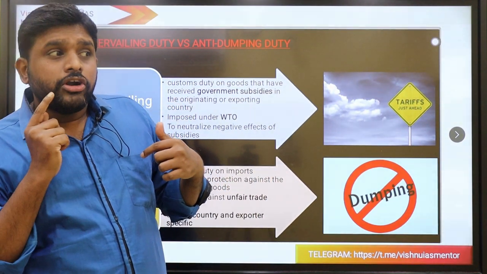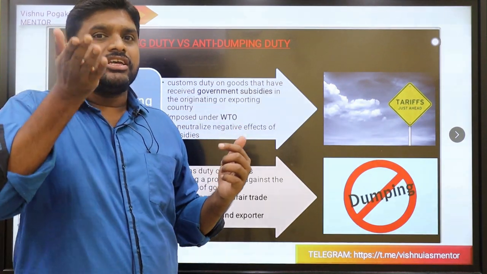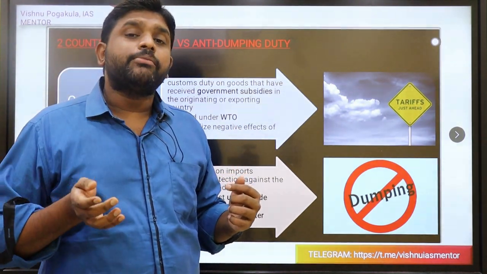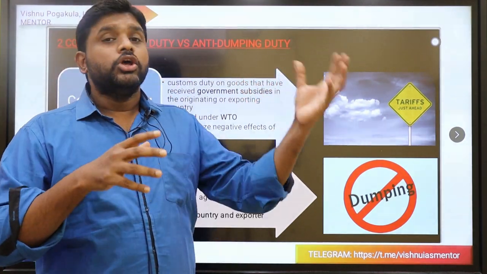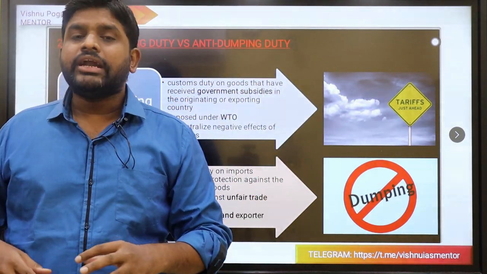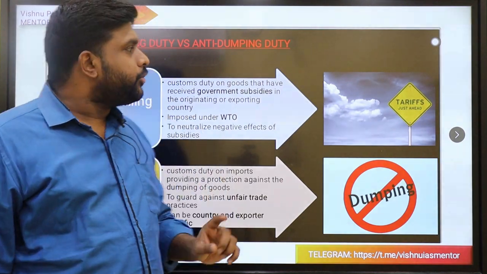Then, in order to control the dumping, I will increase the duty, by the name of anti-dumping duty. When they are dumping, taxes will be imposed on that, so that they cannot dump into our own country. That is called anti-dumping duty.